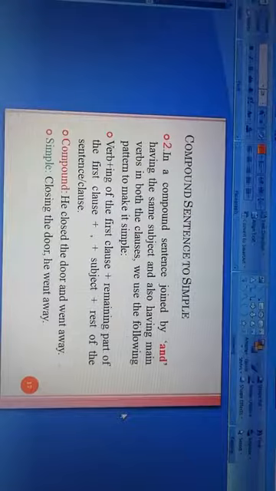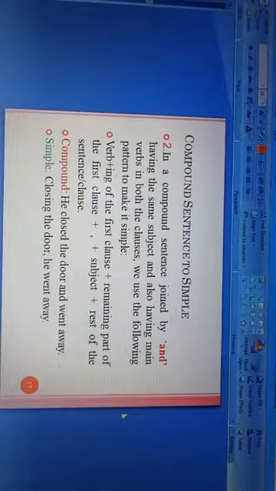Verb plus ing of the first clause. And then we will write the remaining part of the first clause. Then we put a comma and then the subject and then the rest of the sentence or the rest of the clause. For example,